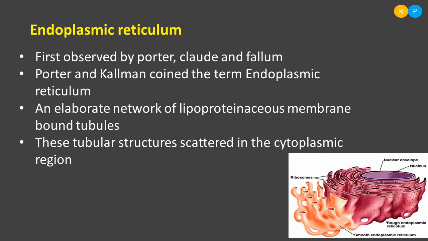That huge network is nothing but a structure known as endoplasmic reticulum. You can find it in the diagram. This diagram is actually showing the endoplasmic reticulum. This is a huge network formed in the cytoplasmic region by the lipoprotein membrane.